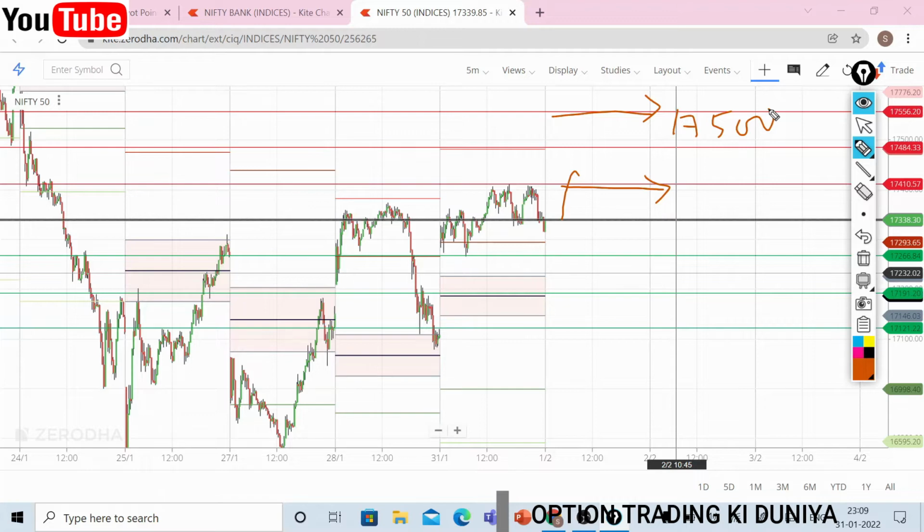is maybe very large because of the budget today. This year is not going to be an election budget, so most of them are considering that there is going to be a disappointment in the budget, so downside is open. So this is what I have analyzed from the option chain of Nifty.